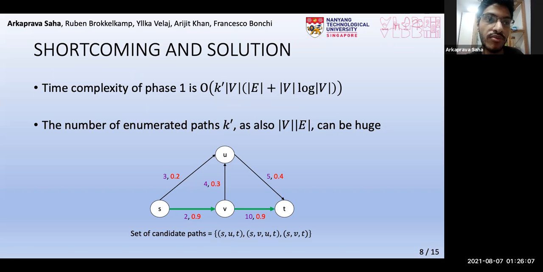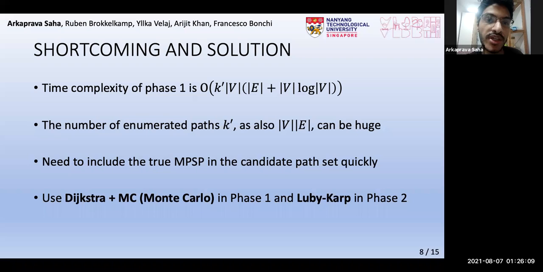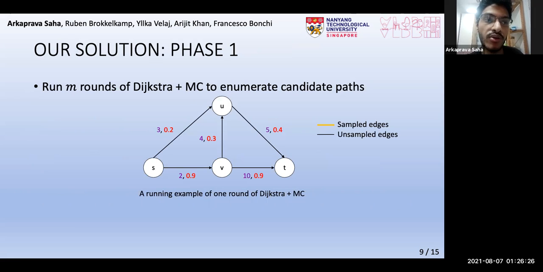So to mitigate this problem, we need to enumerate the MPSP in the candidate set quickly without enumerating all shorter paths. So what do we do? We use Dijkstra plus Monte Carlo in phase 1, while phase 2 remains the same, that is Luby-Karp. Now, in our phase 1, we run m rounds of DiceMC to generate the candidate paths. We demonstrate one such round with an example.